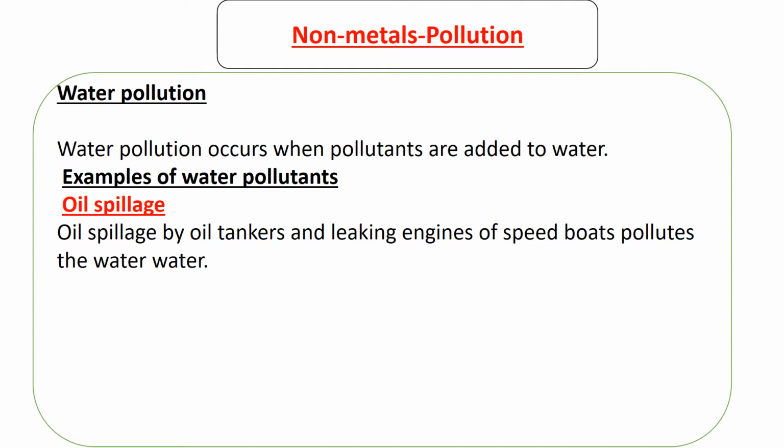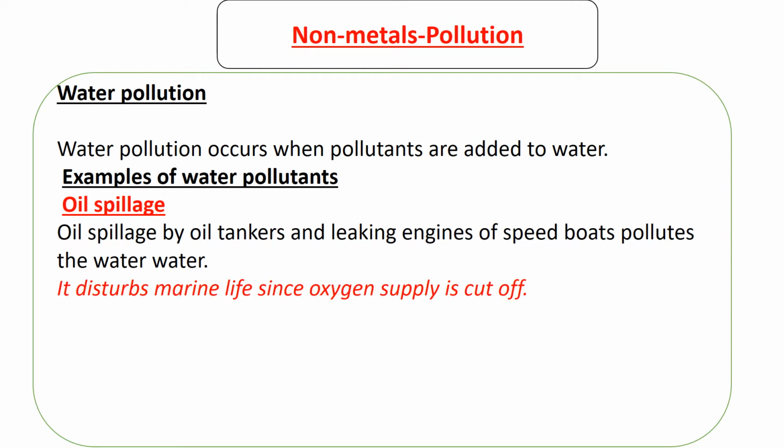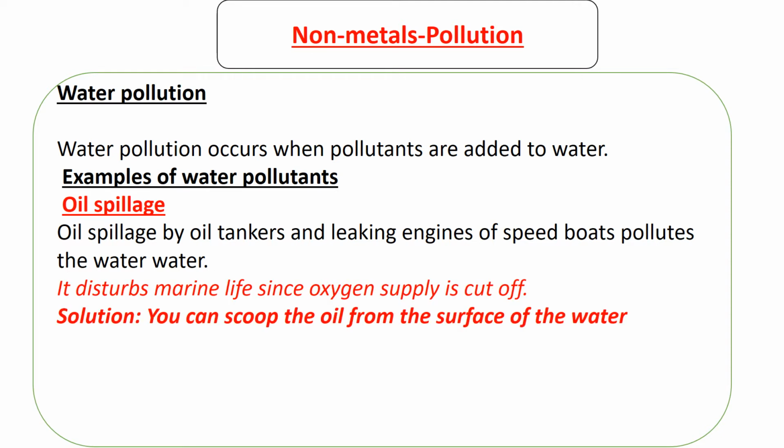When oil covers the surface of the water, that exchange system is disturbed, therefore disturbing the lives of aquatic organisms. That's why oil spillages are considered to be water pollutants. One way in which we can curb this is to scoop the oil from the surface of the water if possible.